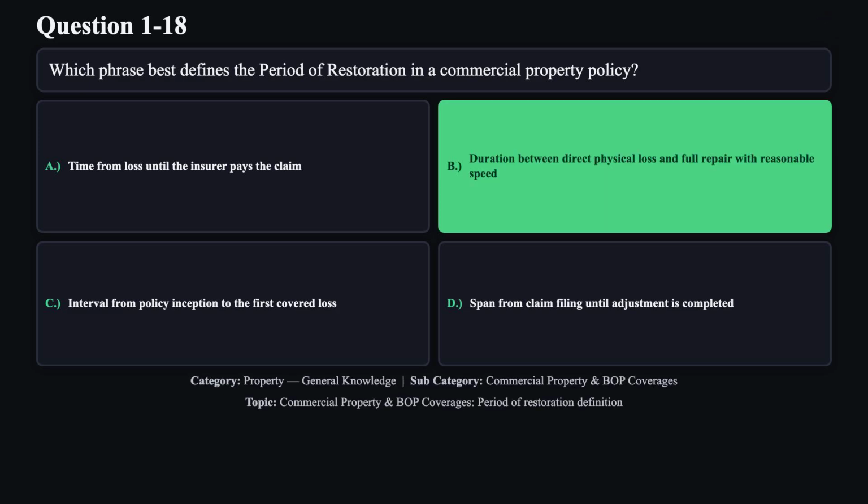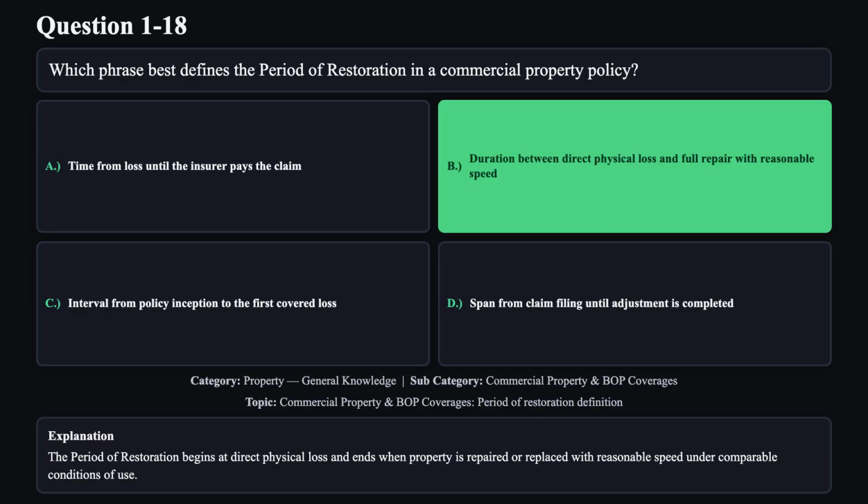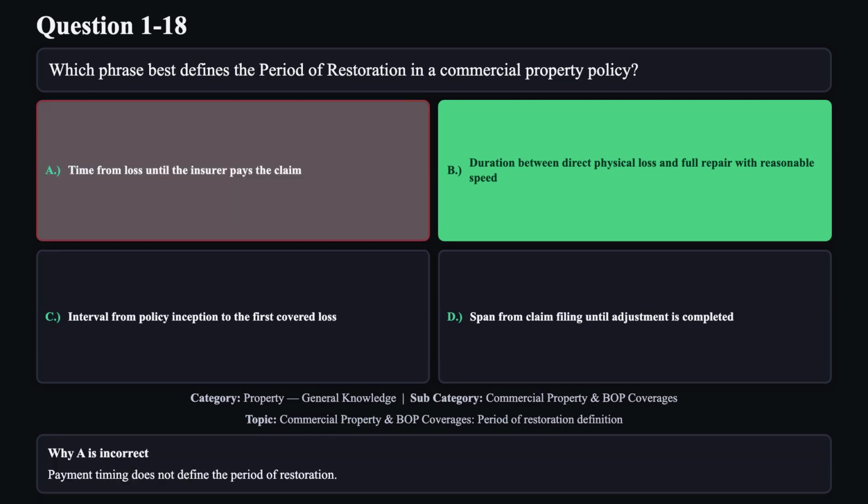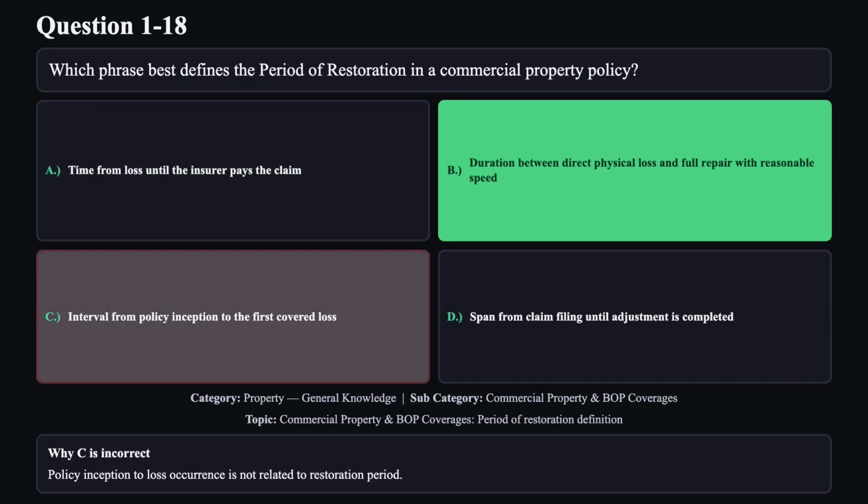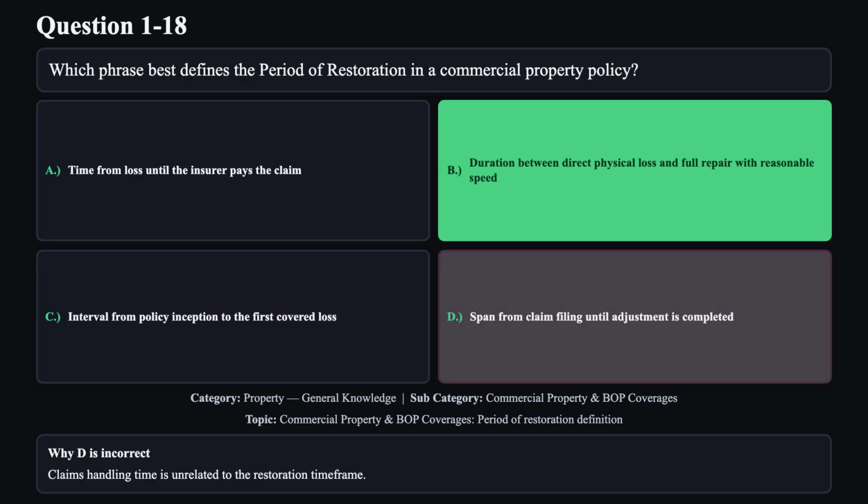The correct answer is B. The period of restoration begins at direct physical loss and ends when property is repaired or replaced with reasonable speed under comparable conditions of use. Reason A is not correct. Payment timing does not define the period of restoration. Reason C is not correct. Policy inception to loss occurrence is not related to restoration period. Reason D is not correct. Claims handling time is unrelated to the restoration time frame.